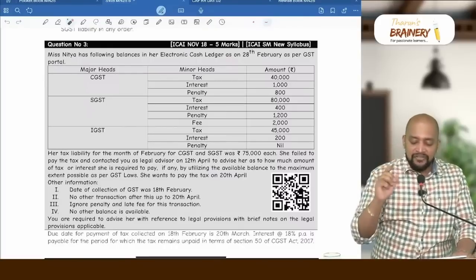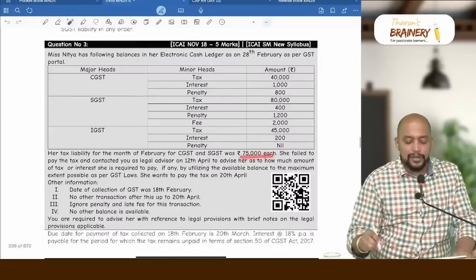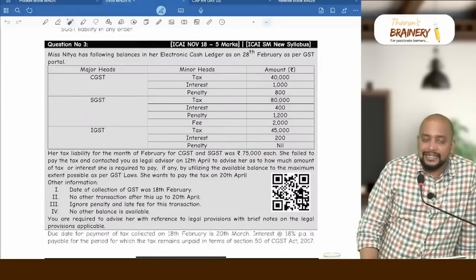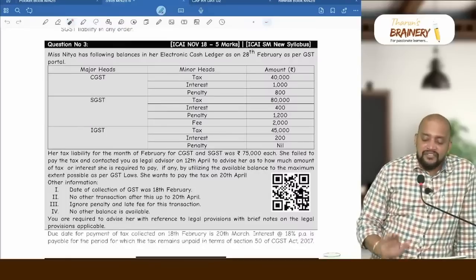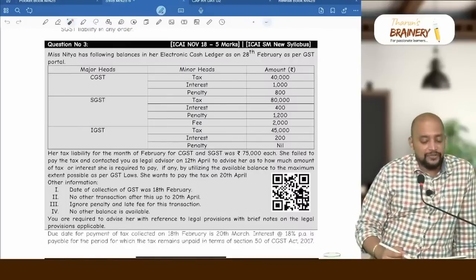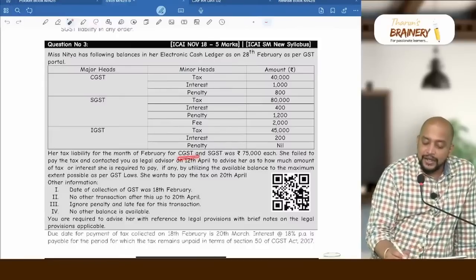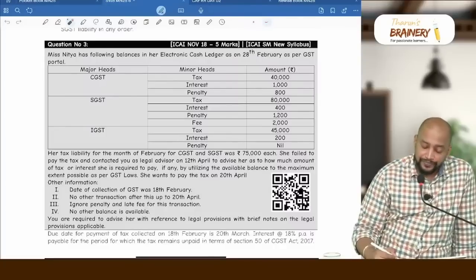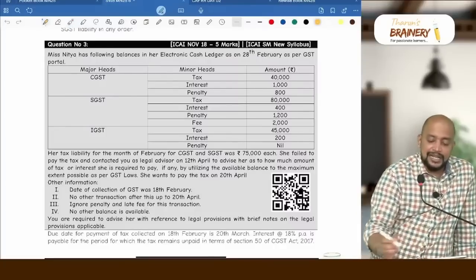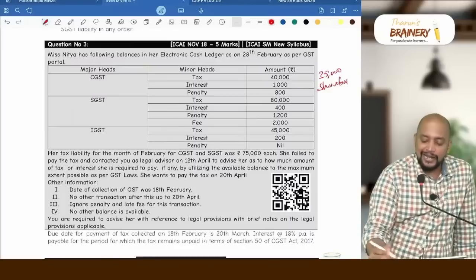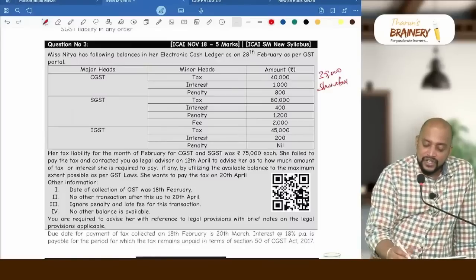Now 75,000 is the CGST, SGST liability. Now go to CGST head. Whether CGST head tax, they have 75,000 as on 20th of March. By 20th of March, no. So CGST only 40,000 is there. What is the balance not there? 35,000 is the shortfall. Agreed? 35,000 shortfall. And next, go to SGST head.